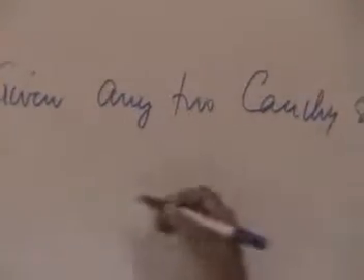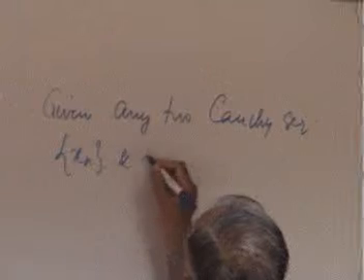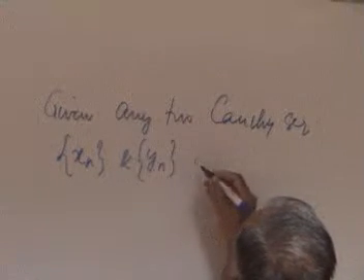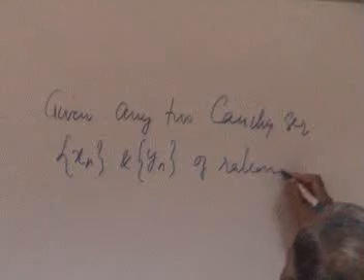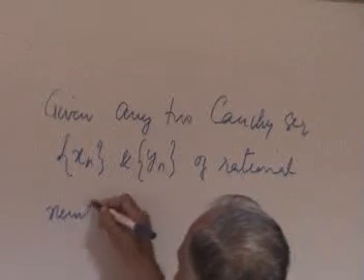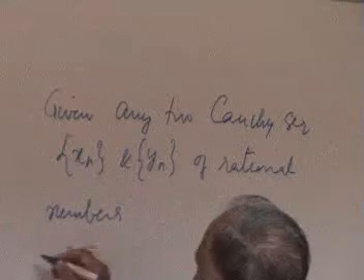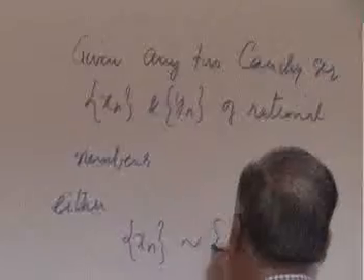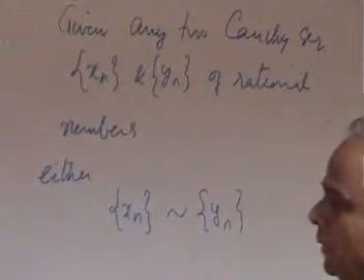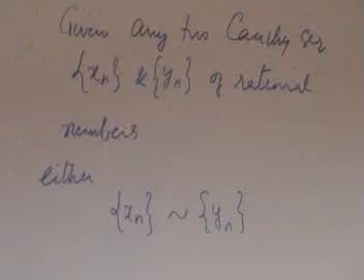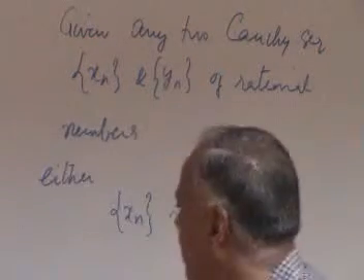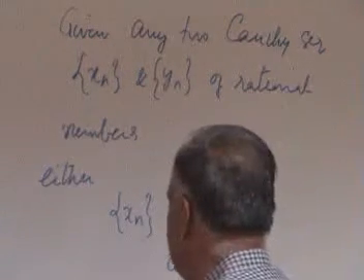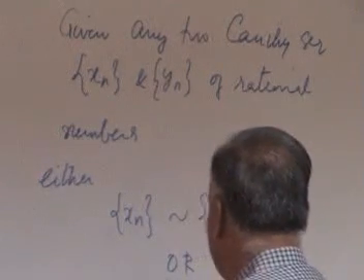Given any two Cauchy sequences xn and yn of rational numbers, either xn is equivalent to yn, in which case the boxes are the same, or xn is not equivalent to yn.